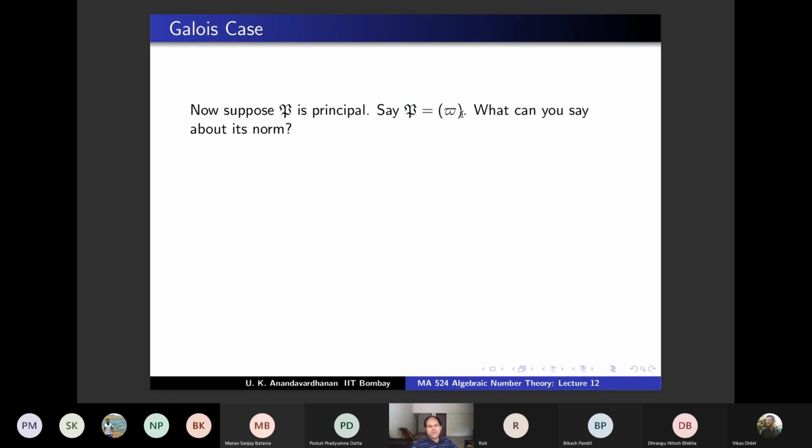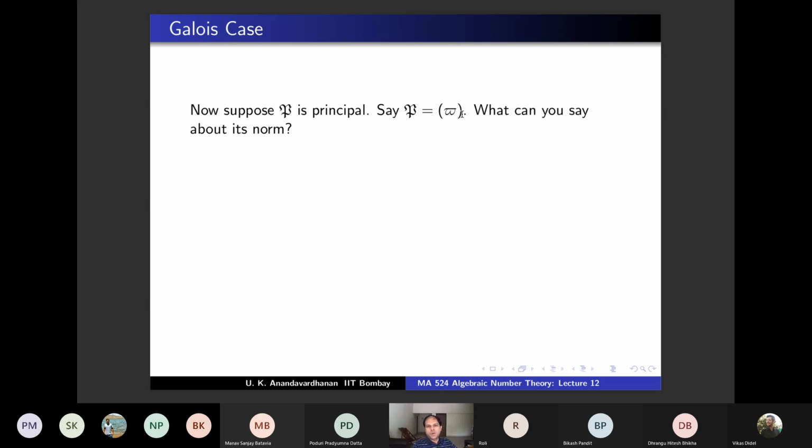This norm that we introduced and the norm that you already know, norm of an element. Take a guess. It can be right, it can be wrong. Maybe pi power the degree. That's a good guess, but not pi power degree.